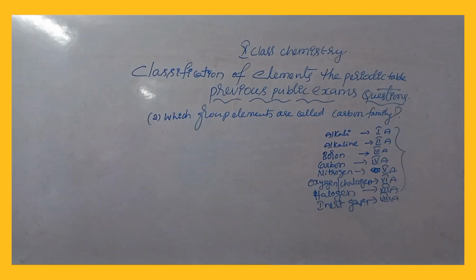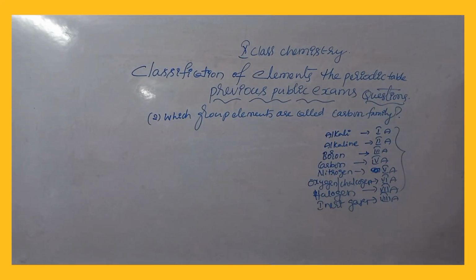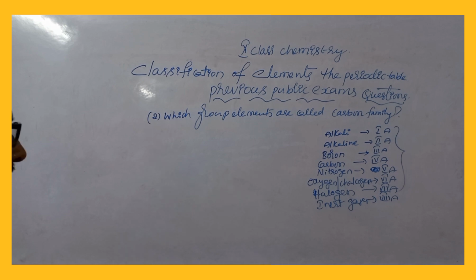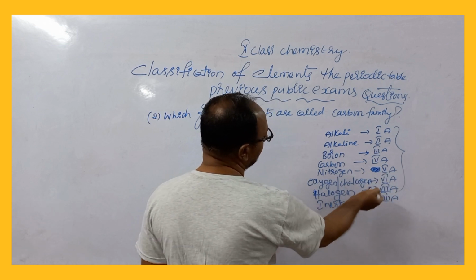1A group alkali metal family, 2A alkaline earth metal, 3A boron family, carbon family 4A, nitrogen family 5A, oxygen or chalcogen family 6A, halogen family 7A, inert gases.